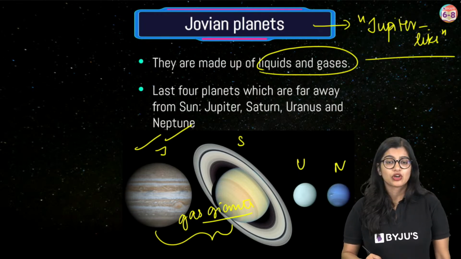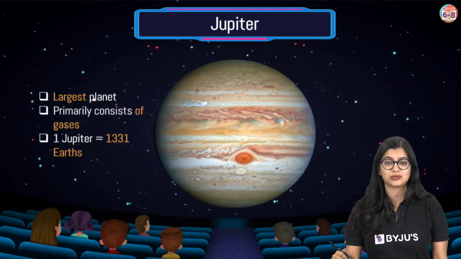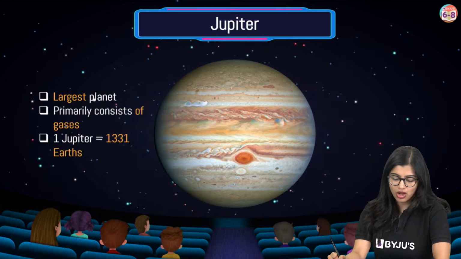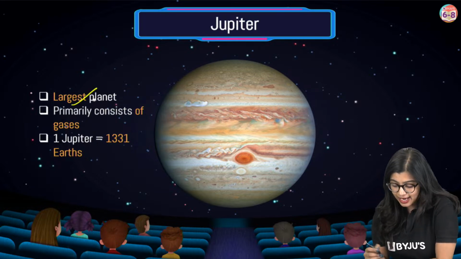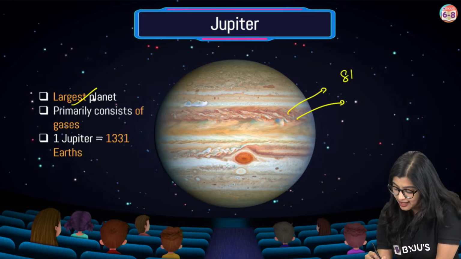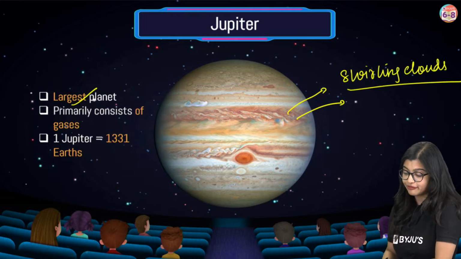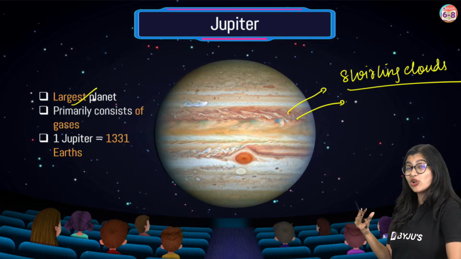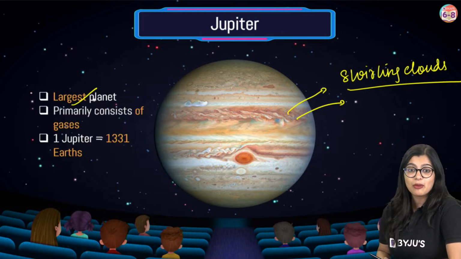I'll explain. So very quickly everybody, next, of course, this is not part of your syllabus, but I'm just going to explain this to you a little bit. As we all know, the next planet is Jupiter, which is the largest planet. There are various patterns on Jupiter, which are nothing but swirling clouds in different colors, made up of ammonia ice. Ice we normally say is made up of water, but here it is made up of ammonia, right?